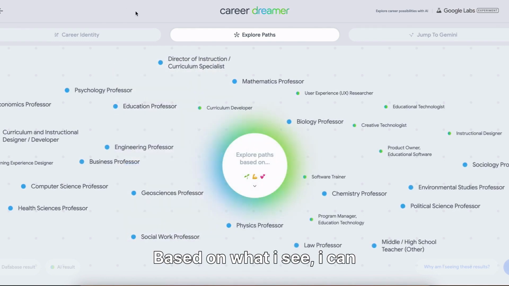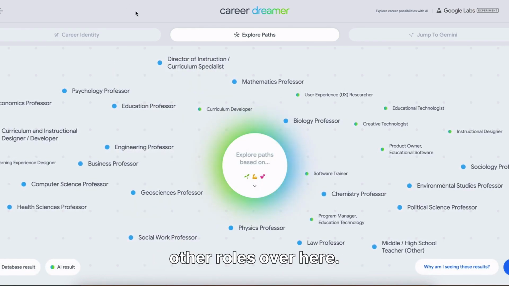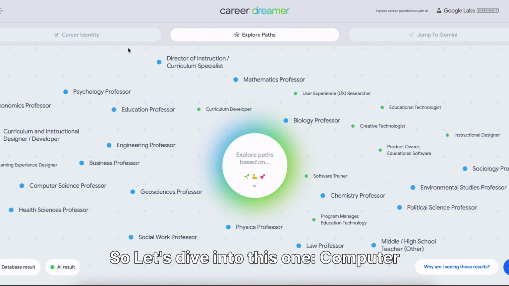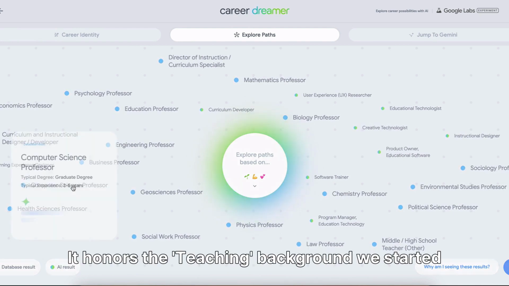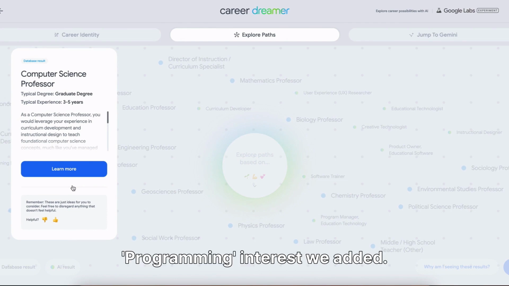Based on what I see, I can relate programming to computer science more than other roles over here. So, let's dive into this one, computer science professor. I think this is the perfect intersection. It honors the teaching background we started with, but it pivots entirely into the programming interest we added.